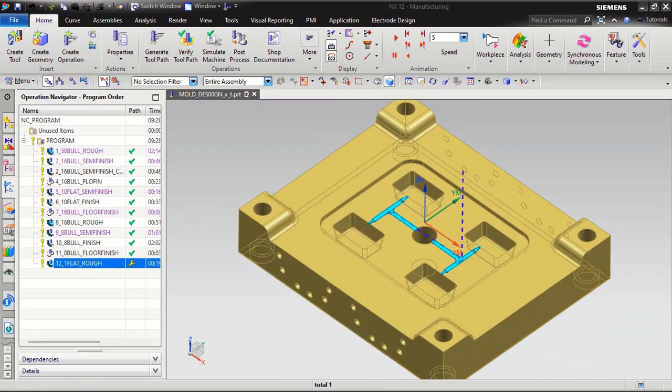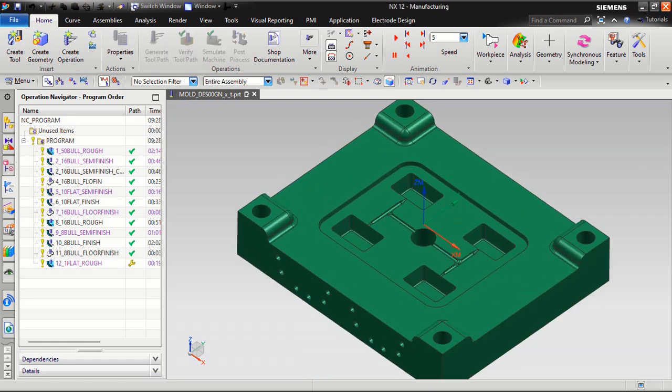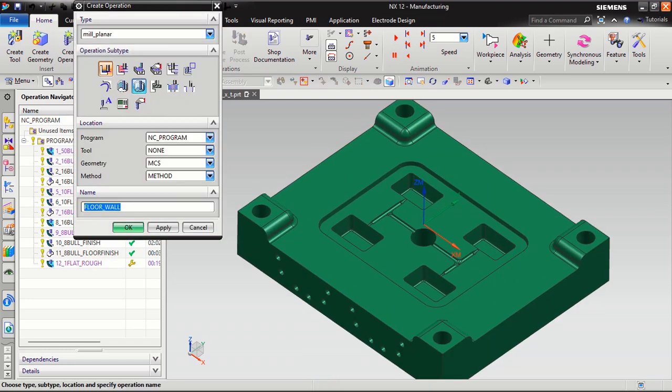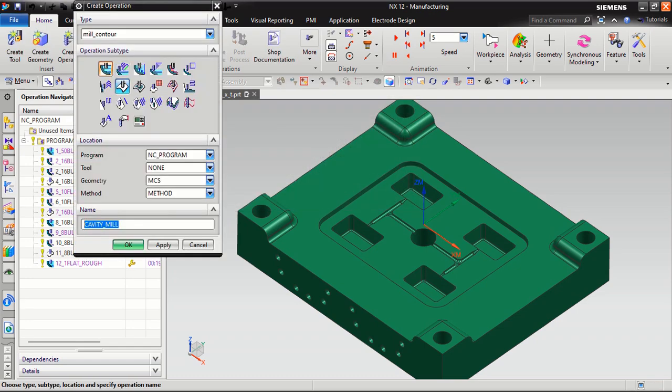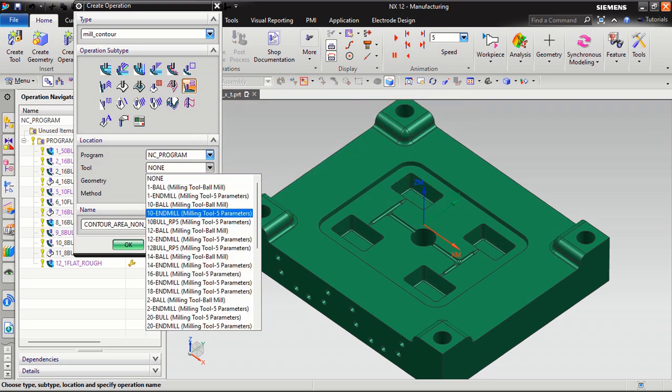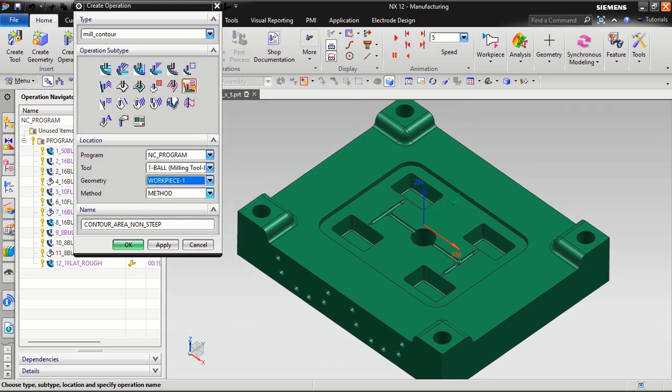Now I want to create one more finishing program. I will click on over it, come to create operation, and choose contour. I want to do contour non-skip areas. I want to use one ball cutter on the workpiece. This is a finishing program. 13 one ball finish. This is our program.